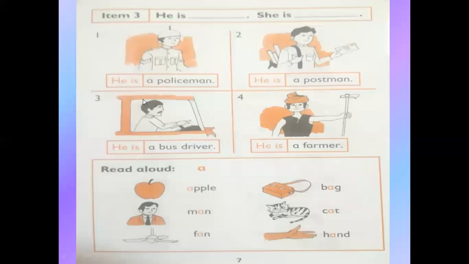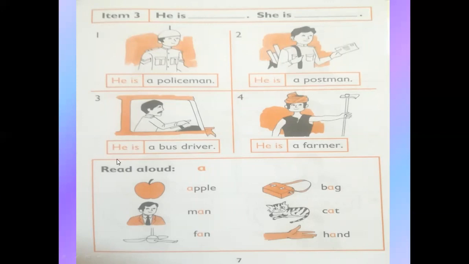Now page number 7. Look at this page. He is a policeman. He is a boy or man. That's why we are using "he" here. And policeman is a profession. Now look at number 2. He is a postman. "He", because he is a man. That's why we will use "he" here. He is a postman. Understand?